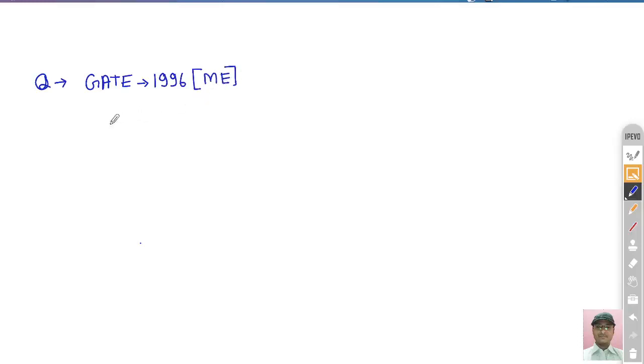Now the question is, you have to find out the value of i raised to the power i, where i is basically the square root of minus 1, is given by. There are basically 4 options.